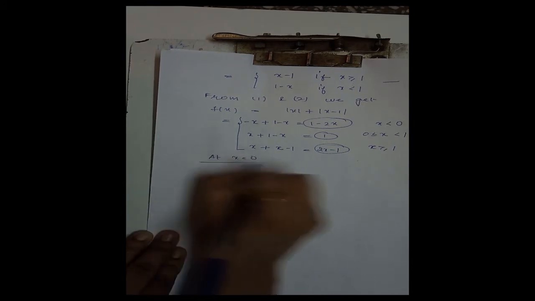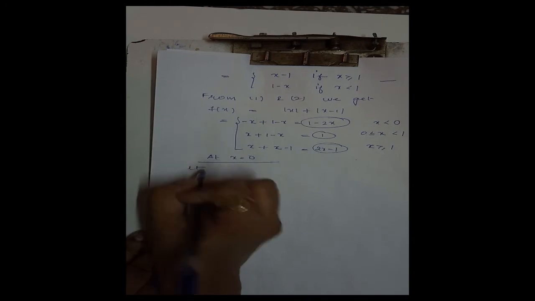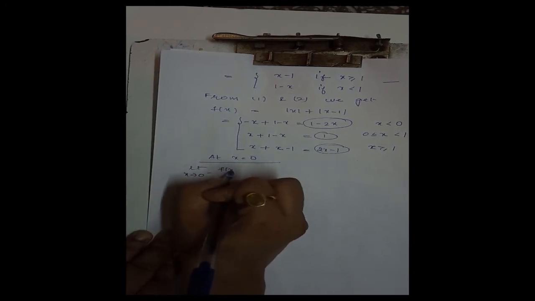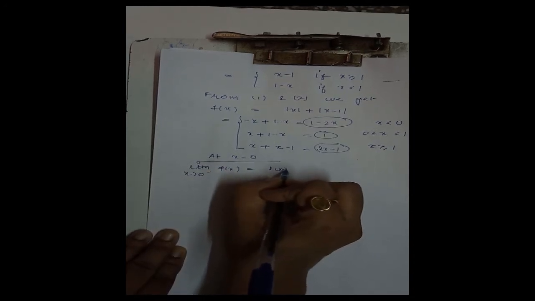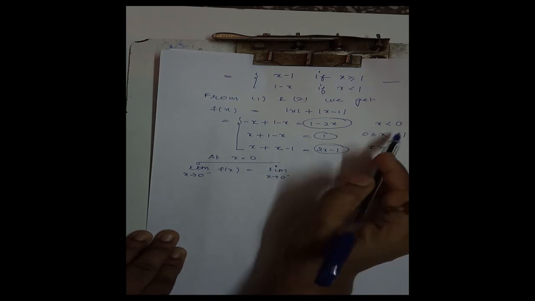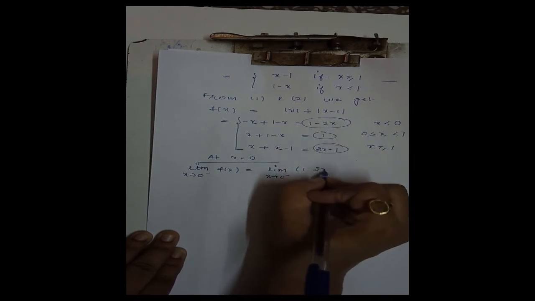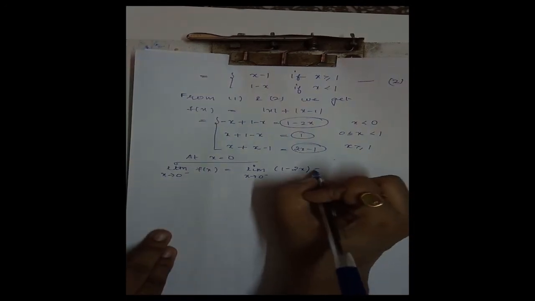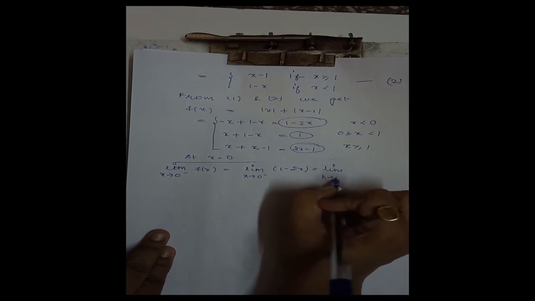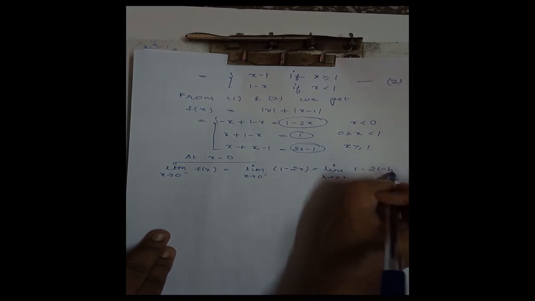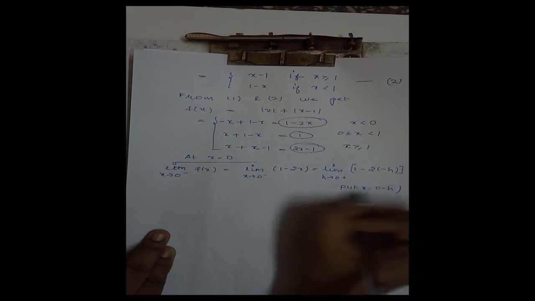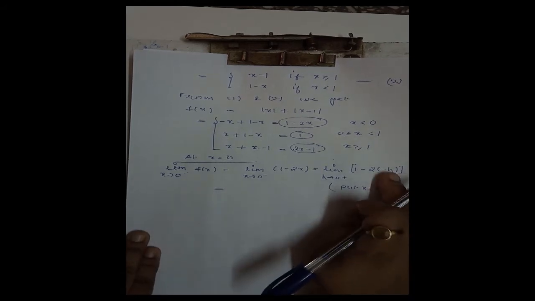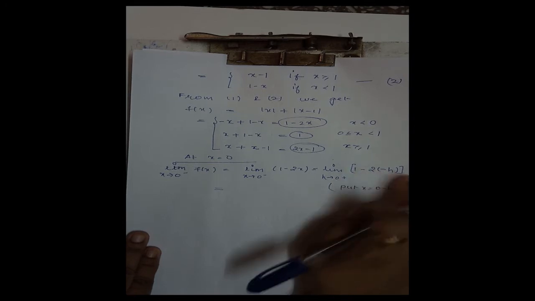Now at x is equal to 0, limit x tending to 0 minus f of x is equal to limit x tending to 0 minus, where x is less than 0 and the function is defined as 1 minus 2x. Now replace x by 0 minus h. That means this is equal to limit h tends to 0 plus of 1 minus 2 times (0 minus h). On taking limit, this will be 0. That means the limit value is 1.